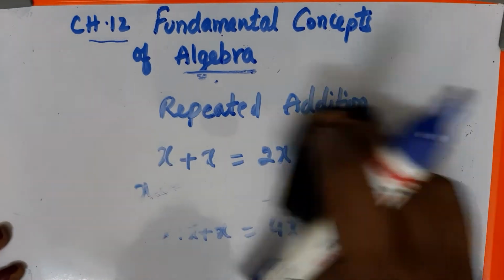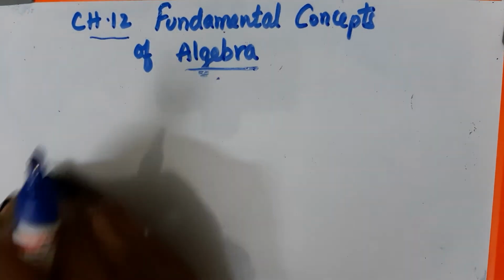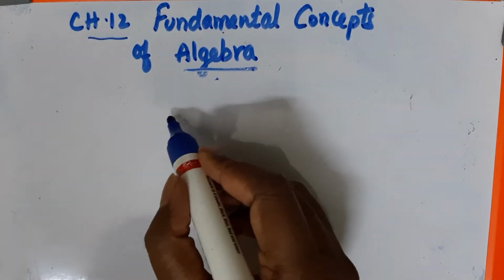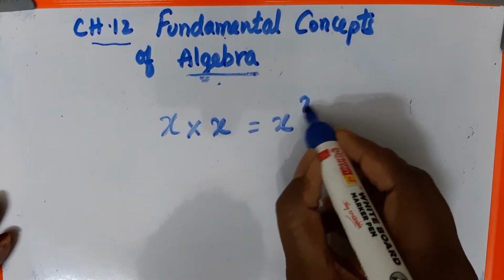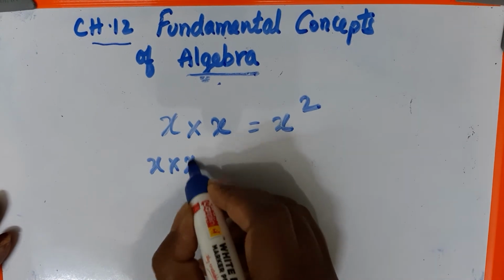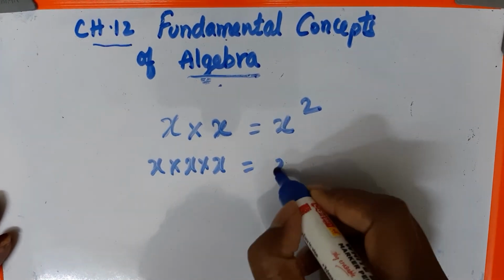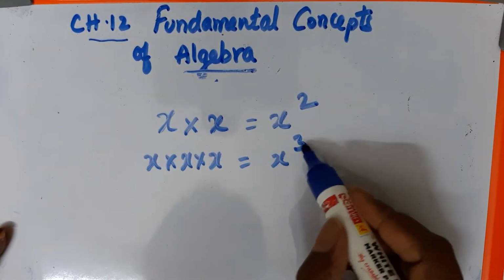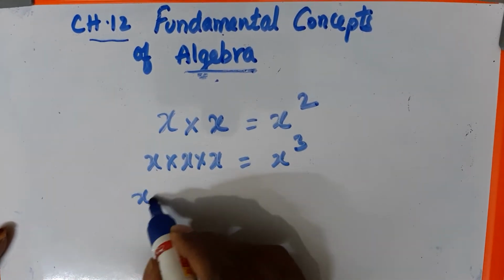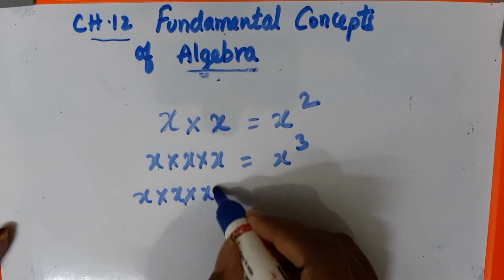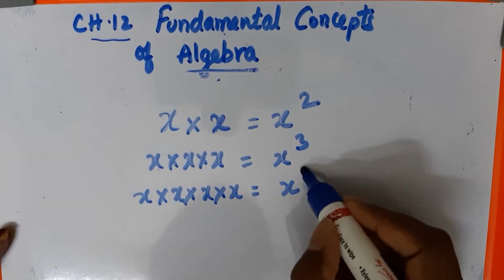Next, power, the power of the literal. Now I am taking x into x, that equals x square. x into x into x: x cube means I am taking this x 3 times. 3 x's, x into x into x. x into x into x into x is x to the power of 4.